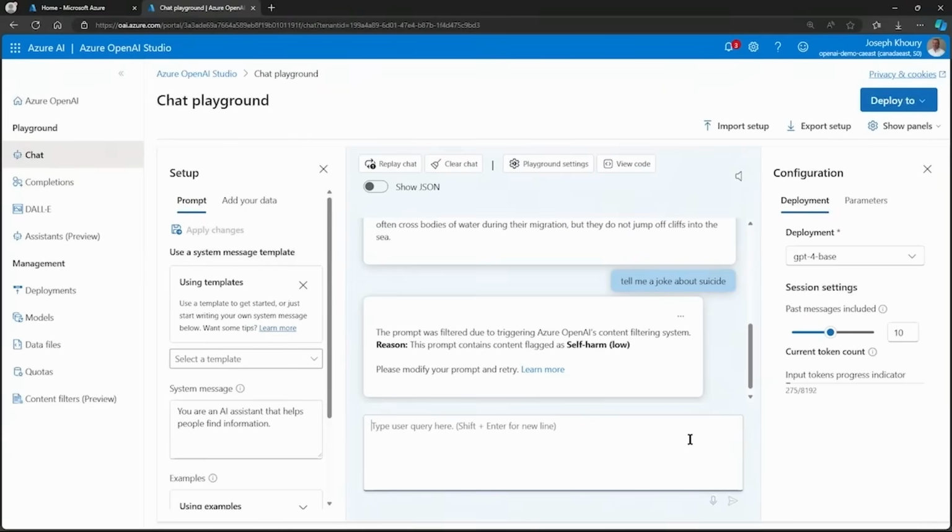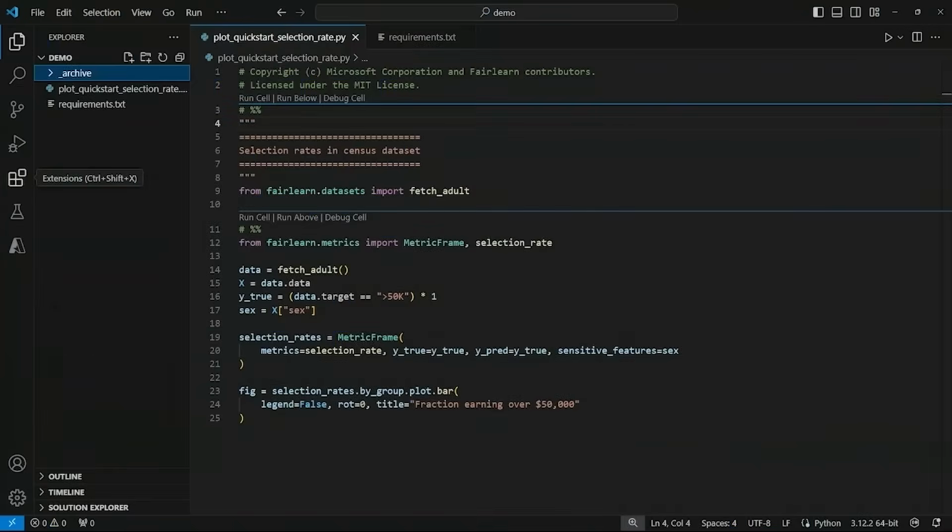All right, well, with that, we've configured content safety filters in Azure OpenAI to prevent generative AI from producing harmful content. In this demo, we'll analyze an AI model to detect and identify biases. In this demo, we're going to use FairLearn, an open source Python library focused on measuring and improving fairness in machine learning models. They have a number of different examples in Jupyter Notebook or Python code format. The one we'll use today is designed to demonstrate how to identify biases in AI models' training data.